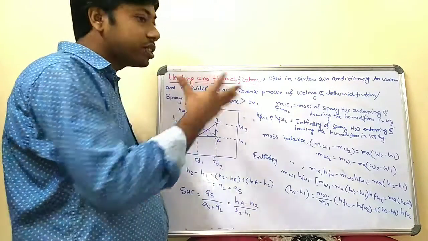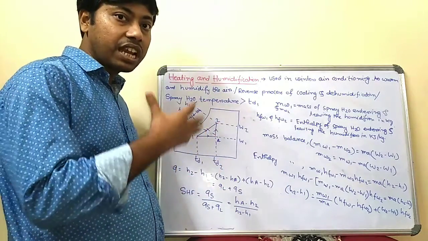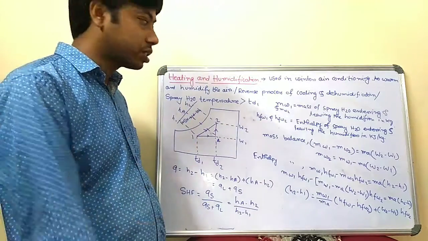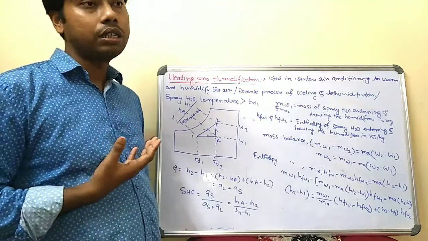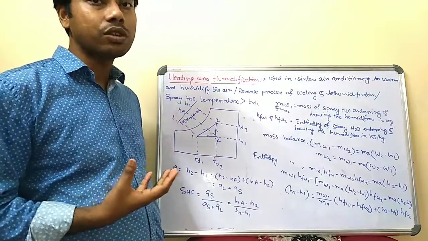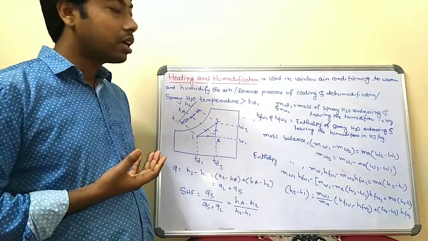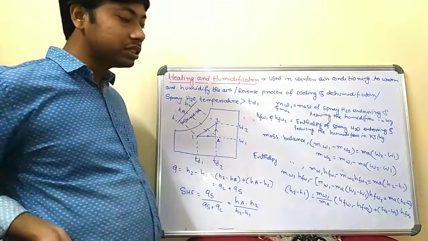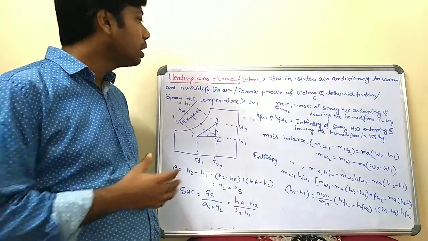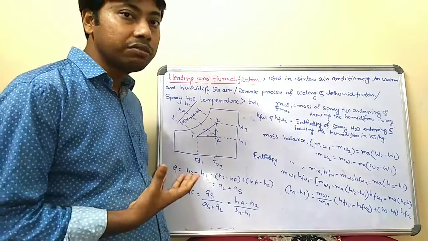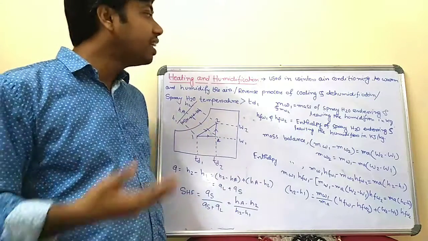Now, some psychrometric processes are a combination of two processes. Another is heating and humidification, and both together are called heating and humidification. It is basically used in winter air conditioning, because in winter the comfort condition is warm air as well as humidified air, since there is lots of moisture present in the atmosphere. So for winter air conditioning, the process in a particular air conditioning unit should be heating and humidification.